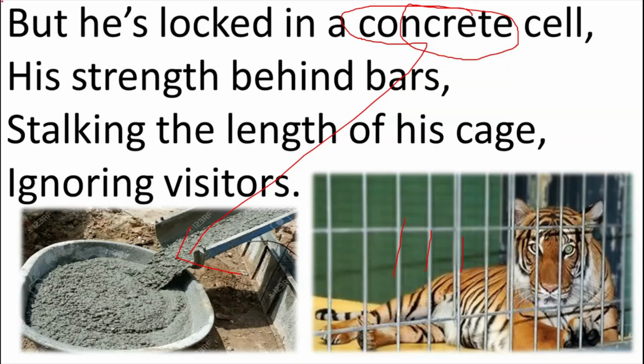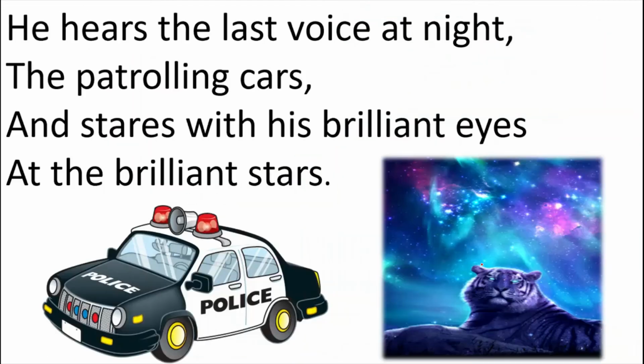So again there is personification in the entire poem. There is personification because he and his have been used for the tiger. And now let's look at the rhyming scheme. A, B, C and D. Bars, visitors. There is no rhyming here. So A, B, C, D. It's only in the fourth stanza that the rhyming scheme is different. It is A, B, C, D. Now let's move to the last and final one.